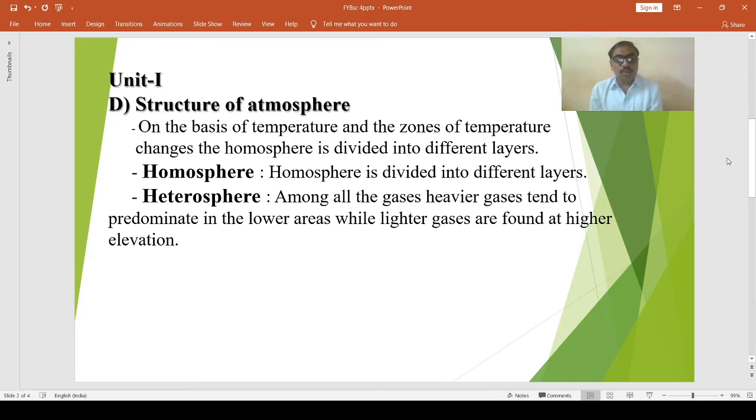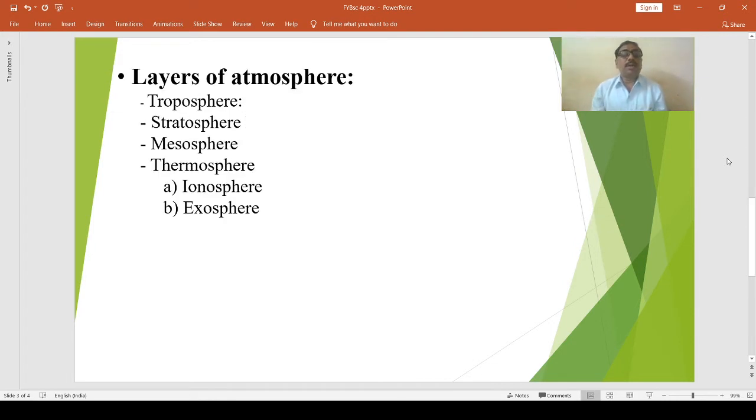Then the homosphere is a zone which lies up to the height of about 80 kilometers from the surface of the Earth, where the chemical composition of gases remains uniform. Then the layers of atmosphere. The first one is the troposphere. The troposphere is the lowermost layer of the atmosphere. Troposphere literally means the region of mixing.